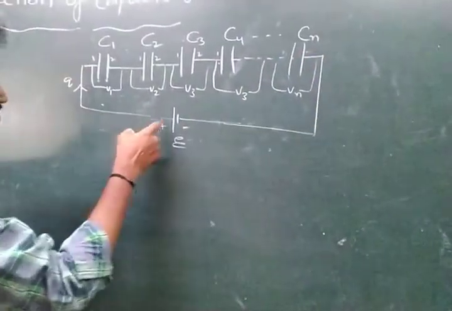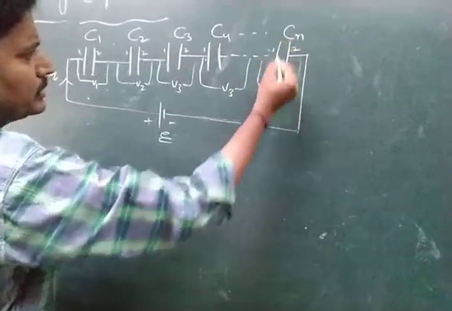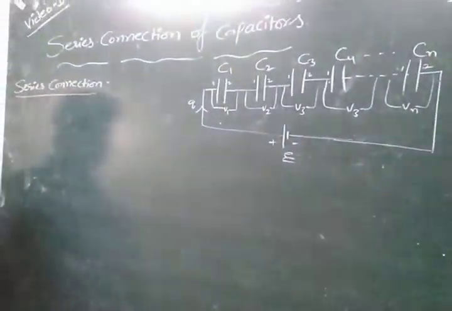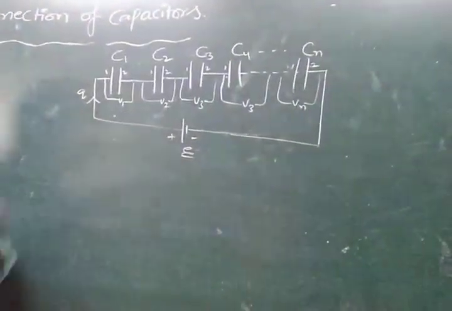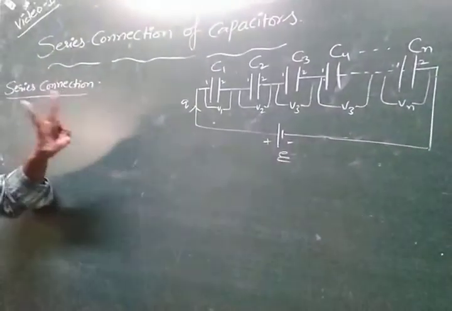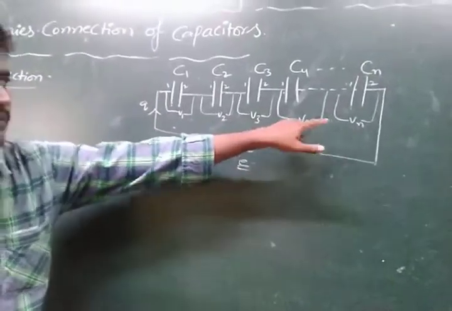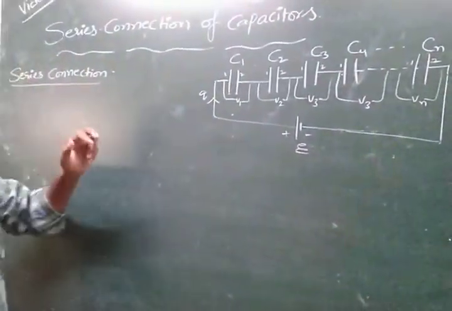First capacitor, first plate, and last capacitor, second plate connected to this battery. It is called series connection. So this is the series connection of capacitors statement. Two statements: one is the connection in which the potential difference is different across all capacitors. That is called series connection.